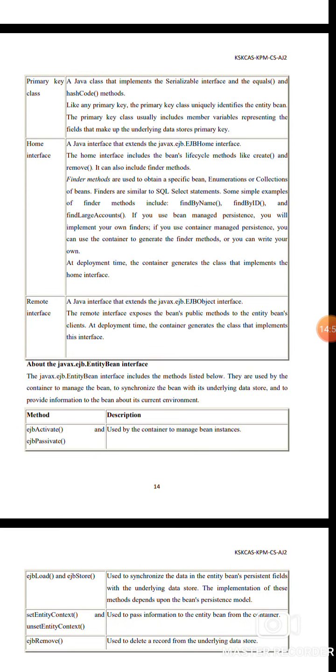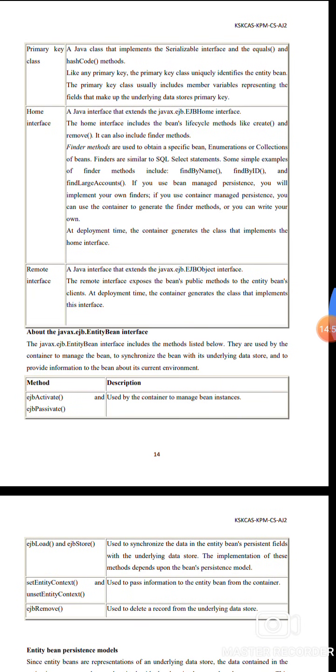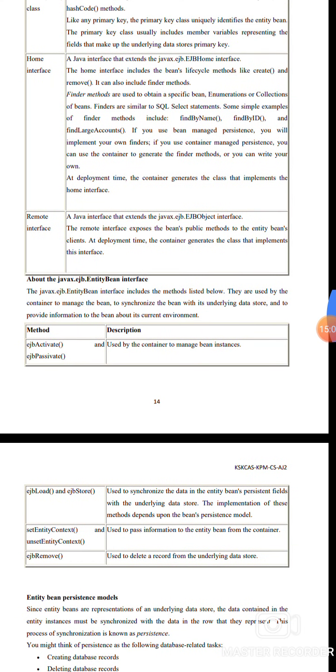Primary key class, a Java class that implements the Serializable interface and the equals and hashCode methods like any primary key. The primary key means avoiding duplicate keys. It also includes member variables representing the fields that make up the underlying data stored in the primary key.